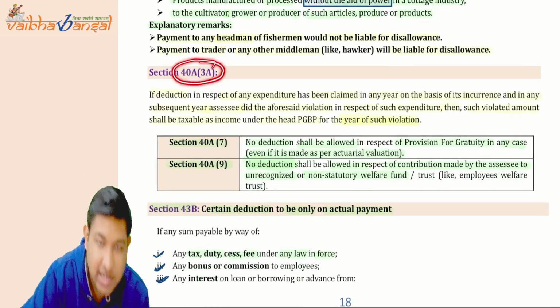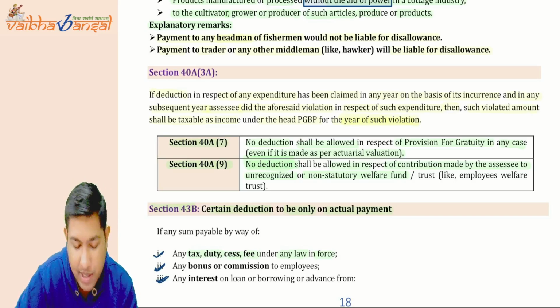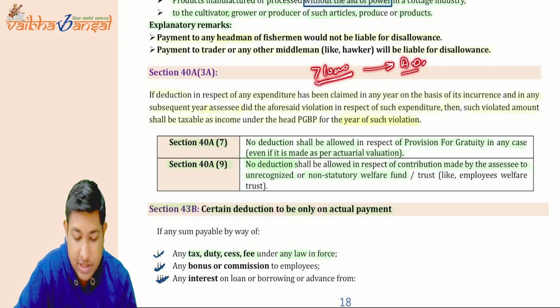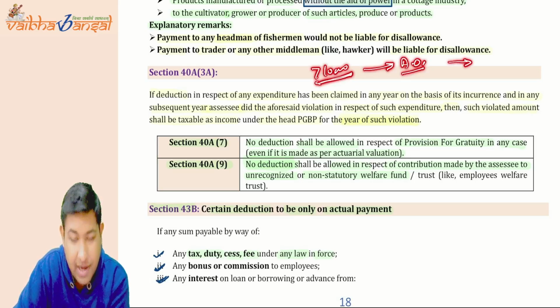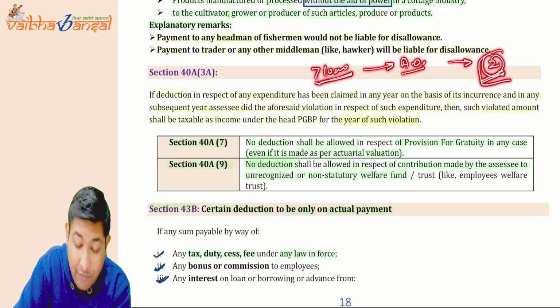Section 40A(3), what they are saying is, suppose you have paid in some particular year more than 10,000 rupees, it should be disallowed. But suppose the assessing officer determines this point later, after 2 years. Can they charge you the tax after 2 years?